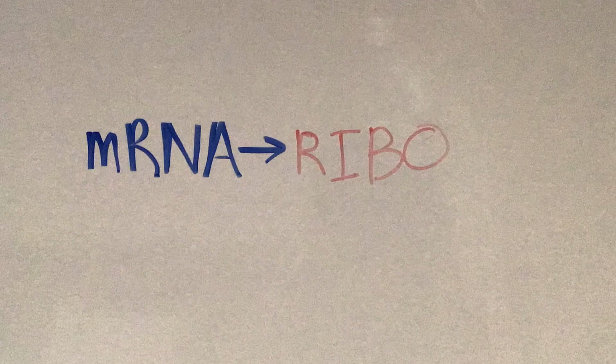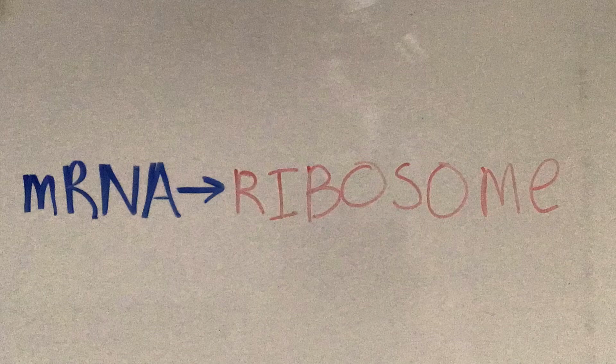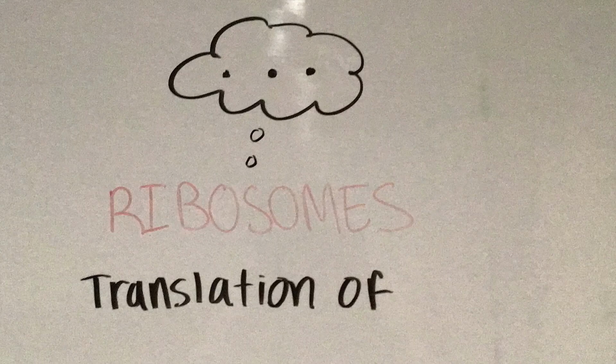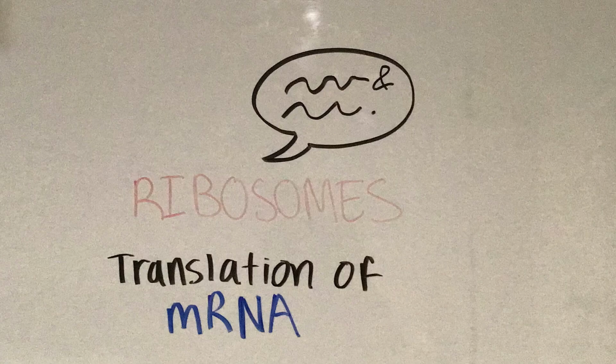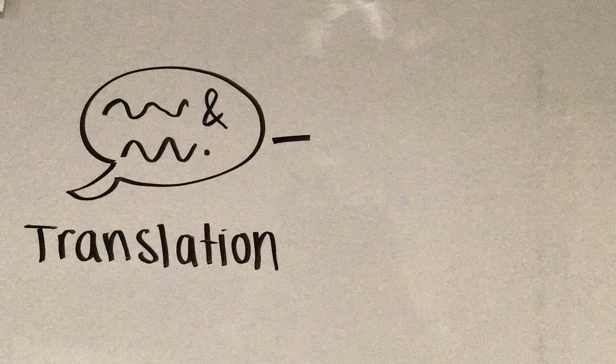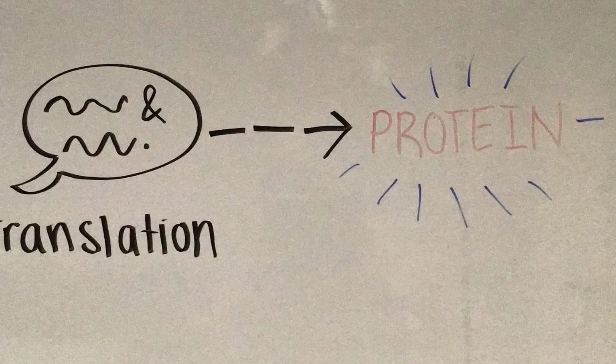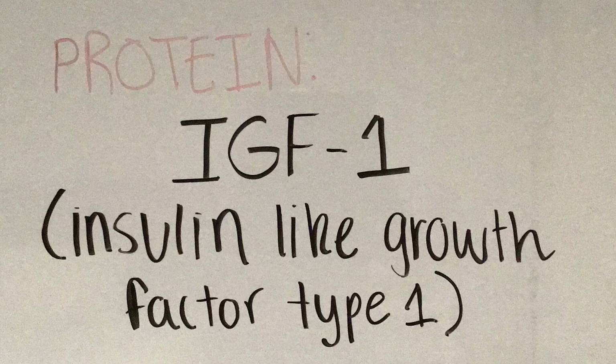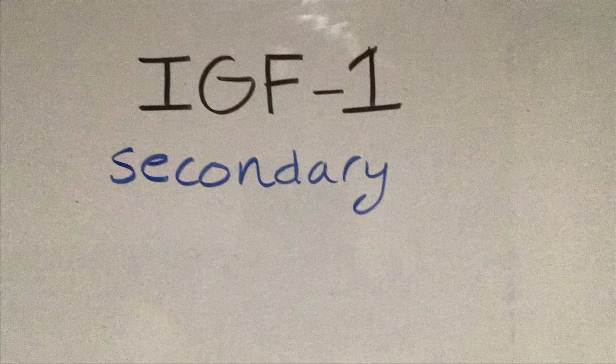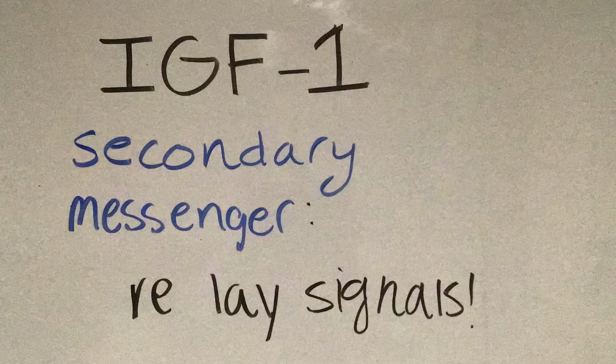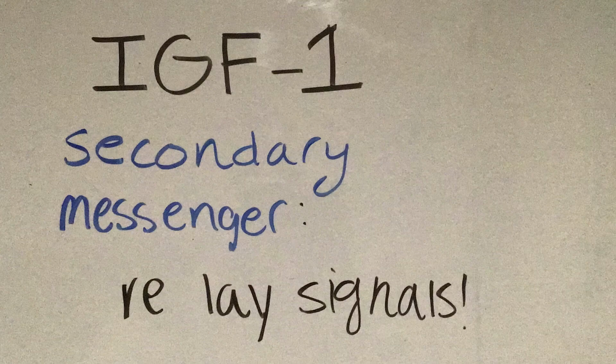These mRNA copies are given to ribosomes, which then translate the mRNA into certain proteins. This protein is known as insulin growth factor type 1. Insulin growth factor 1 is the secondary messenger which relays signals throughout the cell pathway.